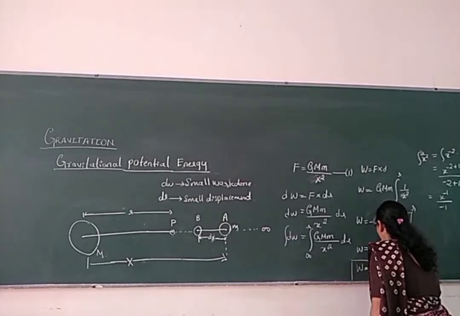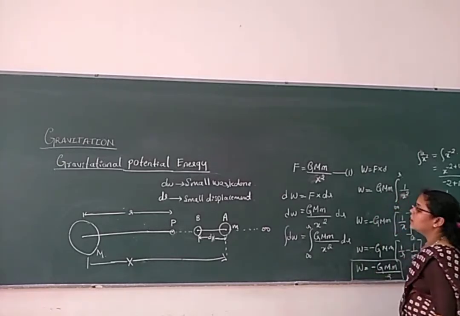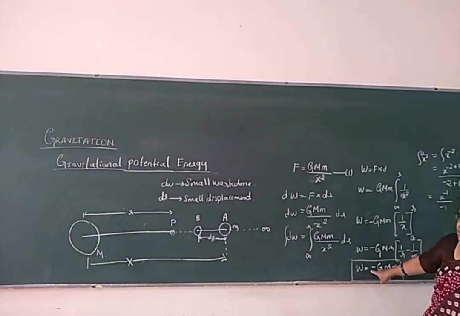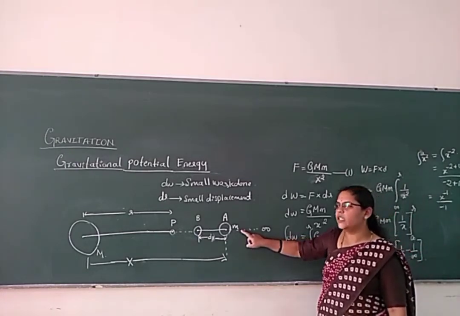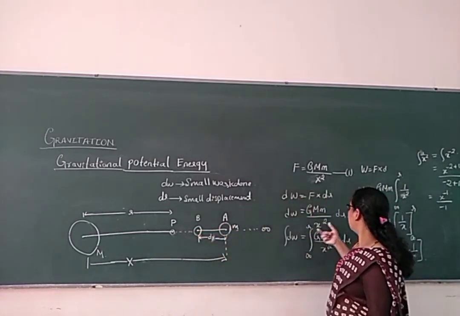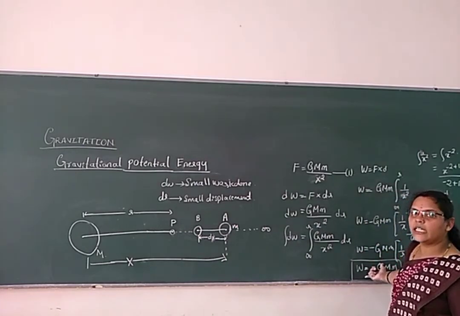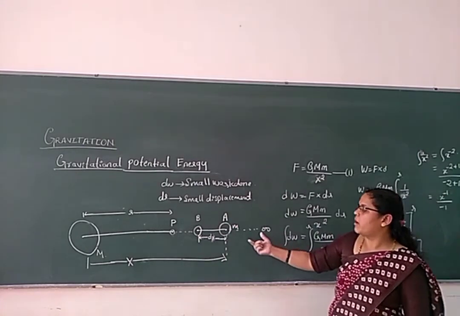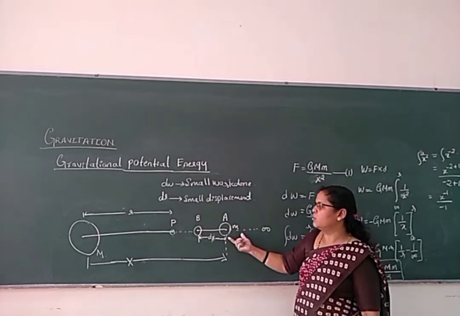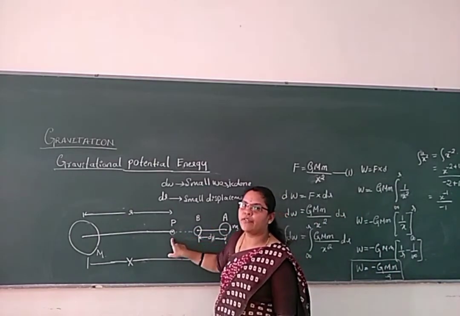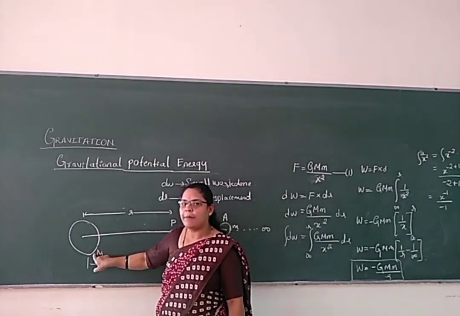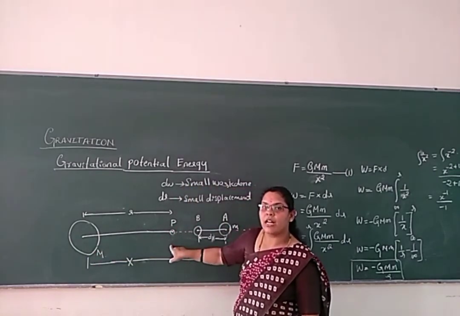This is the amount of work done in bringing the body of mass m, or a unit mass, to the point P, where it is separated from the body of mass capital M, which is in the gravitational field.